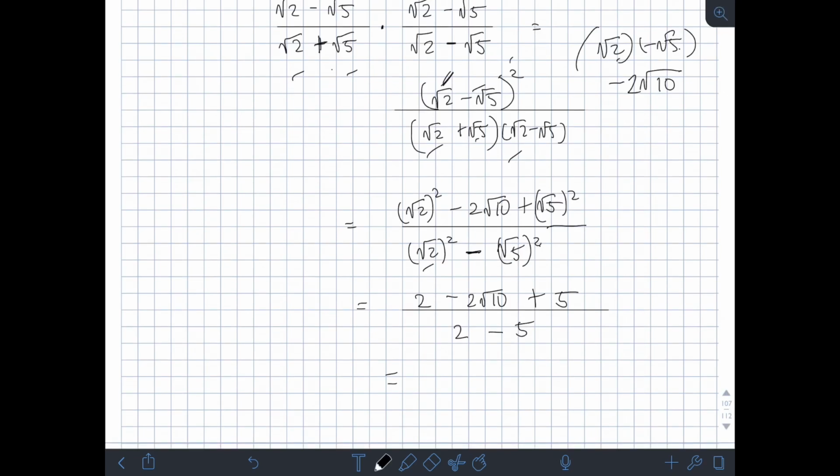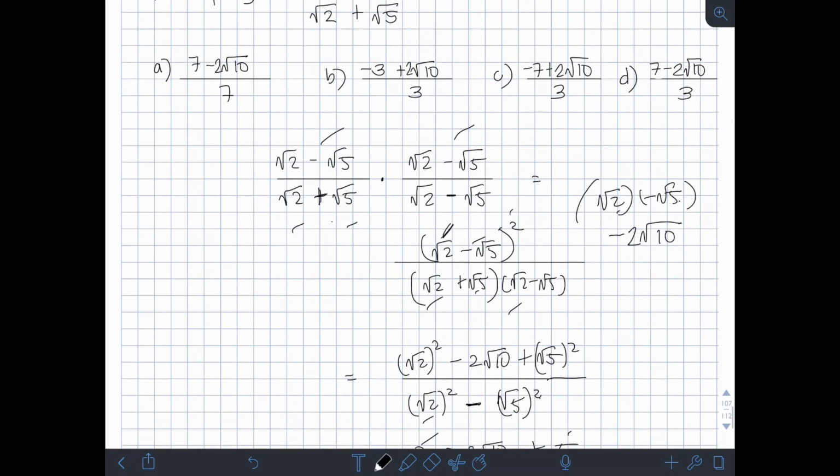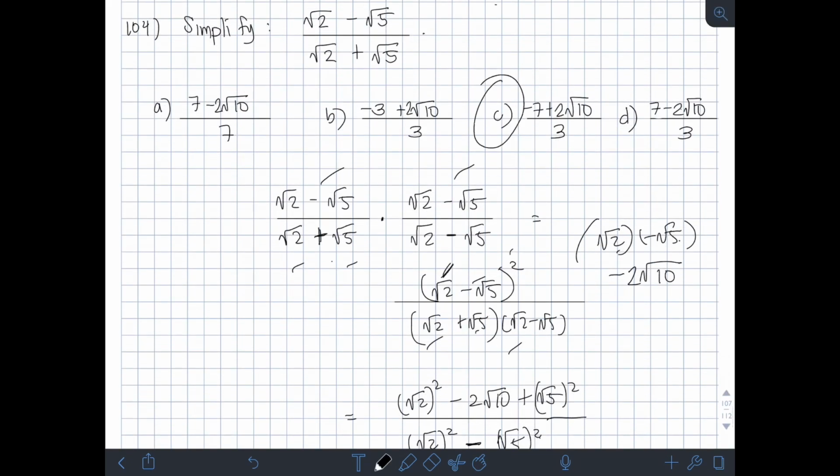So, simplify sa numerator, combine 2 plus 5, 7, minus 2 square root of 10, over 2 minus 5 is negative 3. Okay, so pwede natin gawin is itong negative 3, itaas na lang natin. So, magiging negative of 7 minus 2 square root of 10 over 3. Tapos, distribute na lang natin itong negative. So, negative 7 plus 2 square root of 10 over 3. So, therefore, this is the simplified form. Negative 7 plus 2 square root of 10 over 3. So, the answer is letter C.